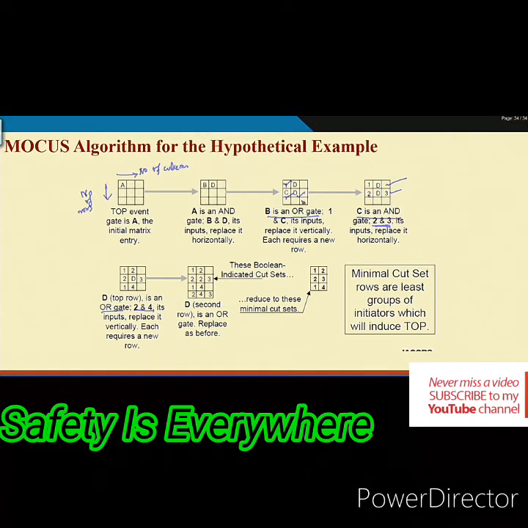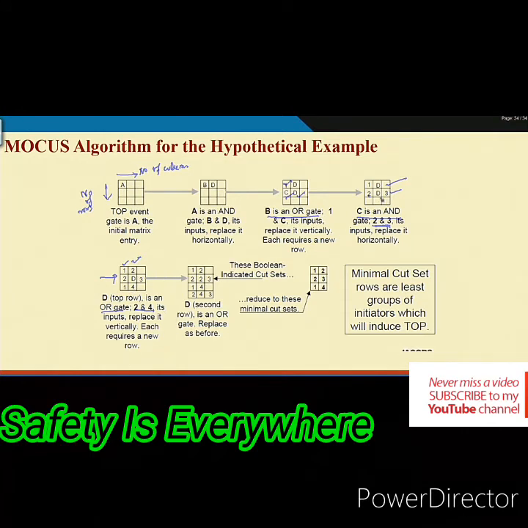So, what happened? 1 as it is, then D is replaced by 2. The second row we kept as it is, but as D being the OR gate, it increases the number of rows. So, 2 already we have considered, we have to consider 4. So, that is why 1 and 4, 1 is common, 2 and 4 are input to this gate.